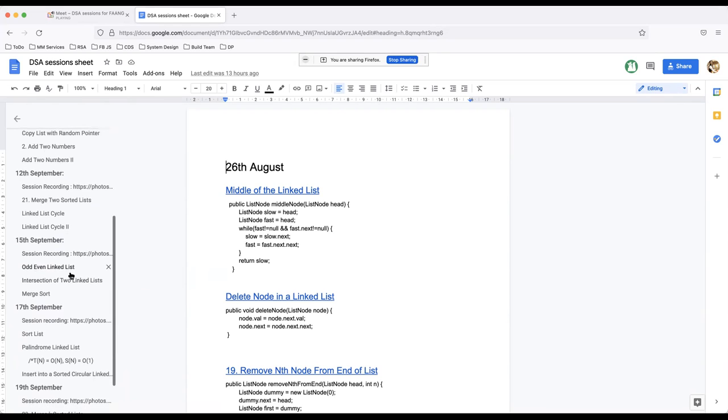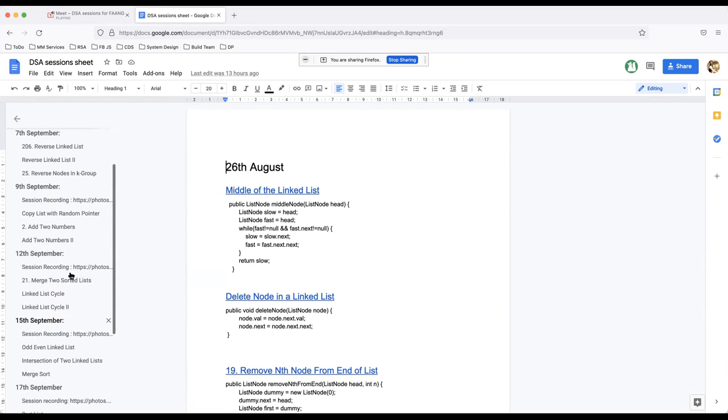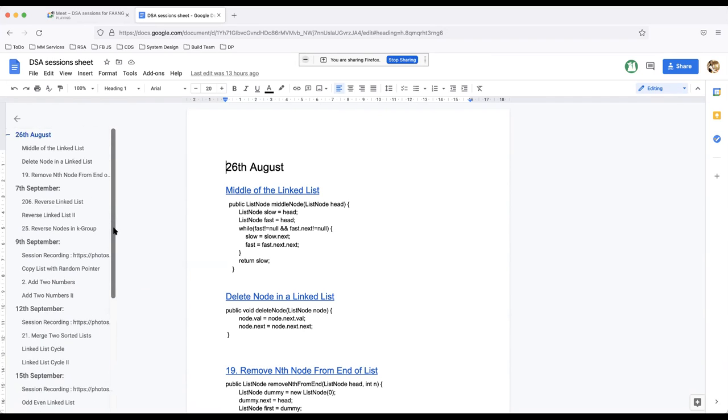Shreyas, anything from the previous classes that you would like me to discuss? I think I'm good. Okay, cool. So you guys are finding linked list. Are you finding a command over linked list that you can solve linked list problems and at least attempt them if anything comes to you? Do you feel comfortable with doing linked list problems?